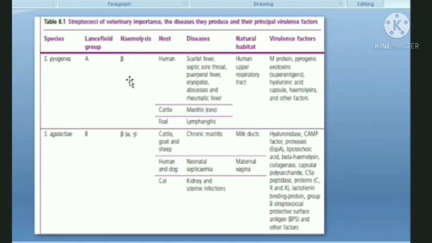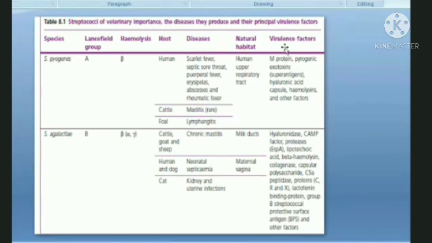Beta hemolysin means it will produce a clear zone around the colonies, which is just opposite of the case of the Staphylococcus beta toxin, right? What kind of disease condition it causes? In humans, it causes the scarlet fever, septic sore throat, abscesses, rheumatic fever, and all.